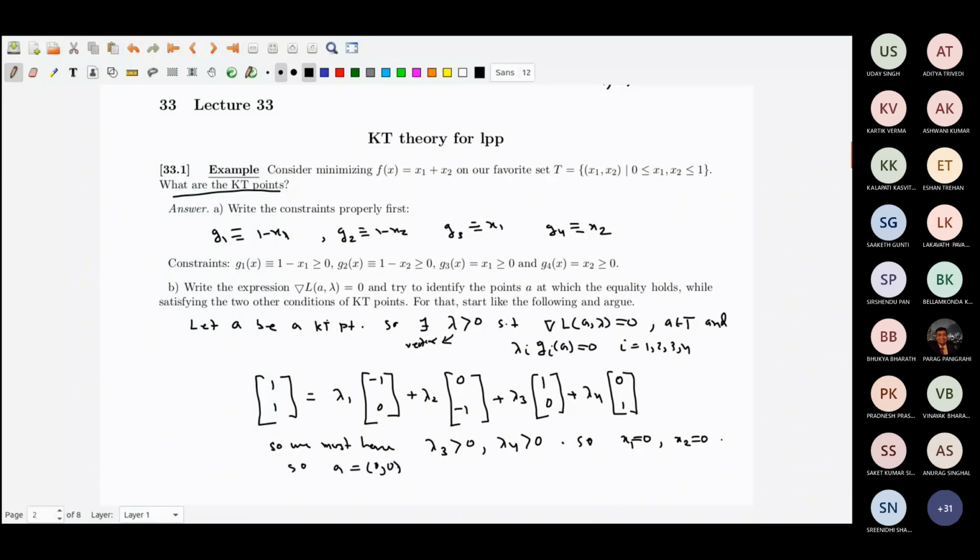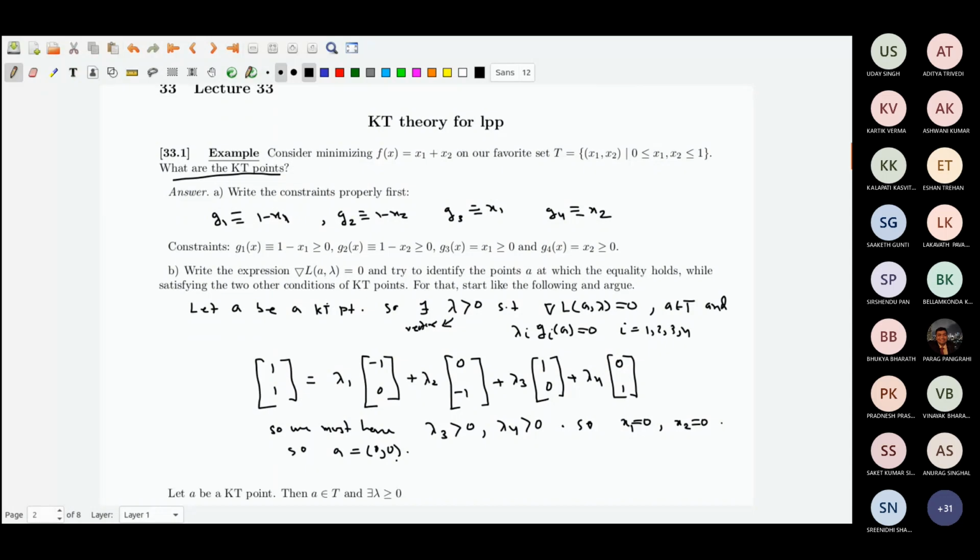Now to say this is a KT point, what do I have to do? I take lambda equal to 0, 0, 1, 1. In fact, because lambda 3 is positive, it follows that lambda 1 is 0, and lambda 2 is 0. In any case, you just give a value to lambda.